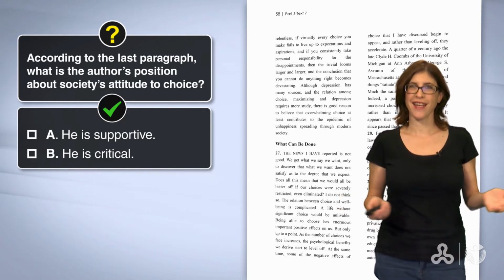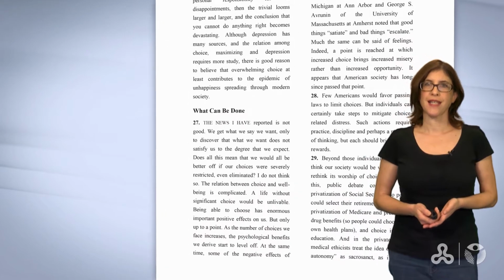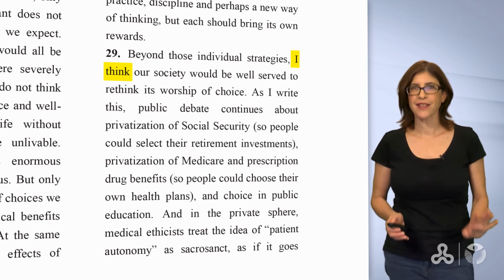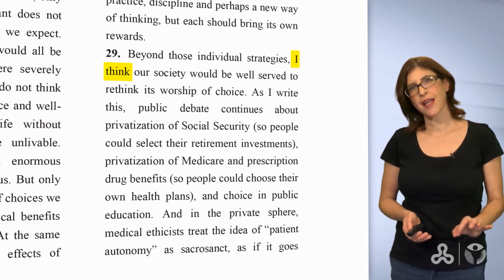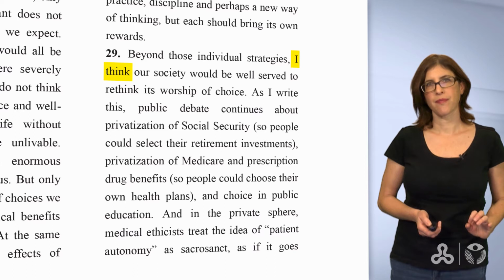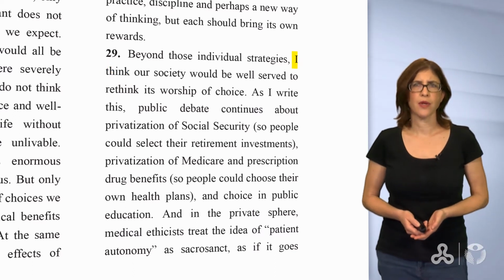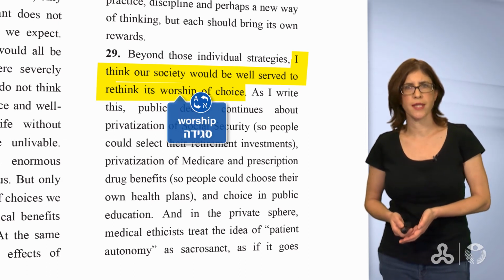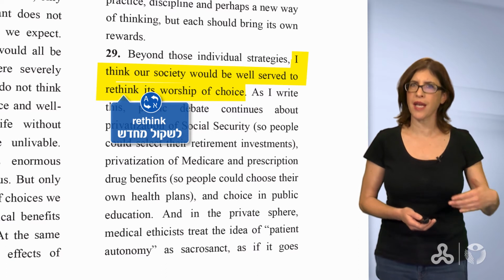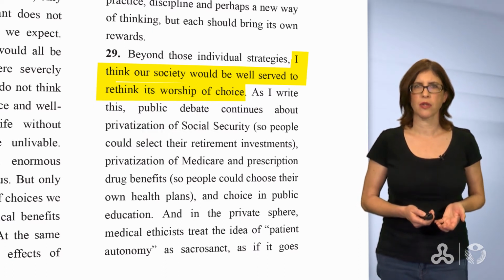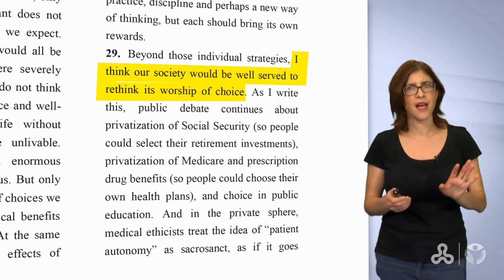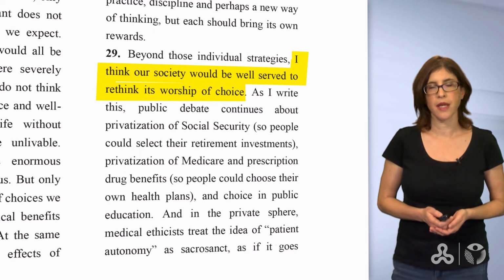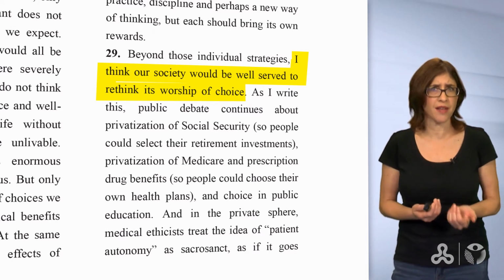You're back. Great. Let's zoom in on the first sentence of the last paragraph. Let's start with "I think." It's clear that this is a very good sentence to understand the position of the writer. The sentence goes on with, "our society will be well served to rethink its worship of choice." Rethink, think again, לשקול מחדש. So, the writer does not agree with society. He does not support society's attitude to choice. He criticizes it. הוא מבקר את העמדה של החברה.